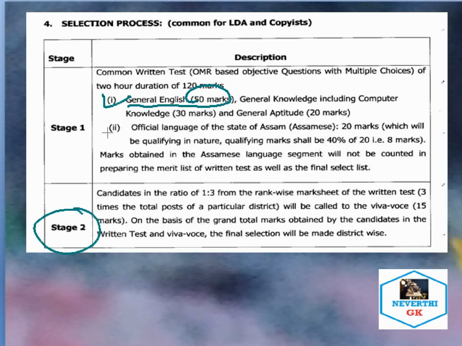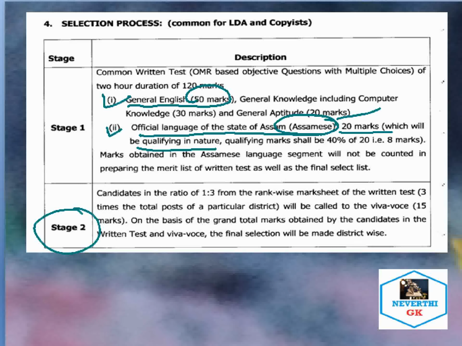Then let's move to the second section under stage 1, the official language of the state of Assam, that is Assamese. From the Assamese portion there would be 20 marks of questions, which will be qualifying in nature.